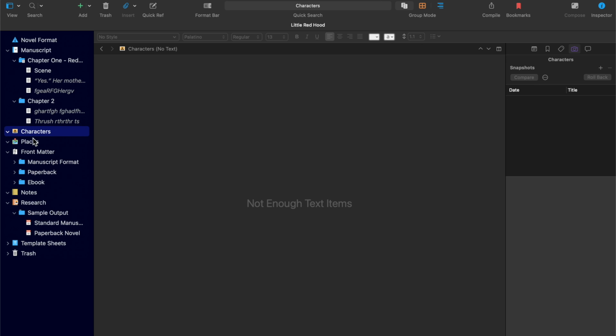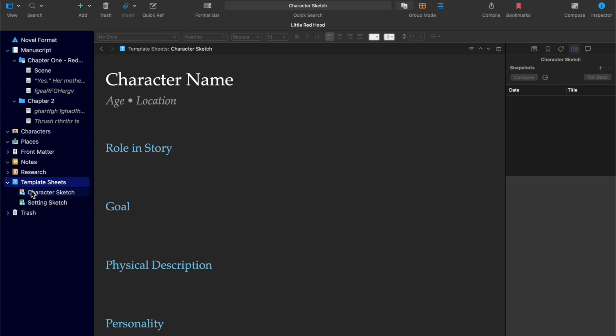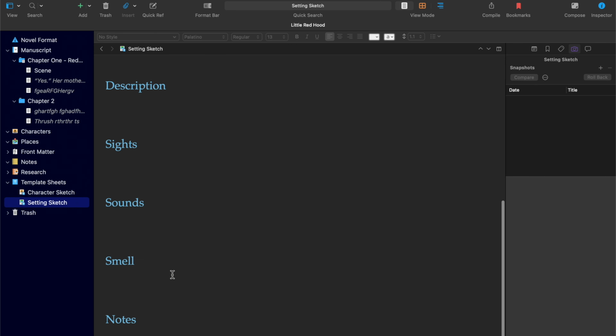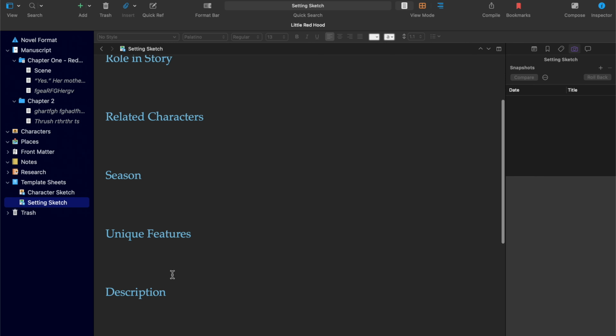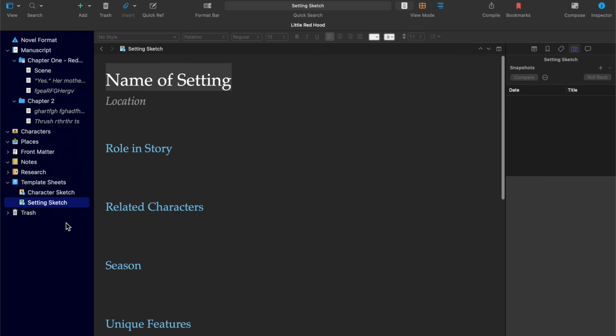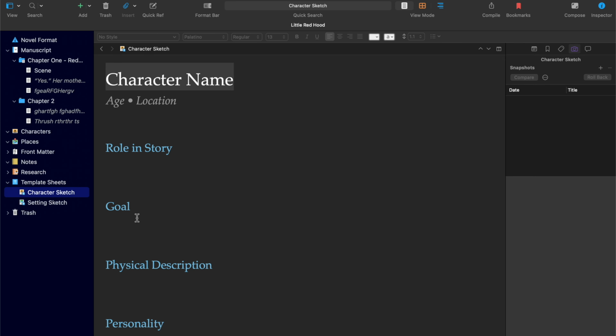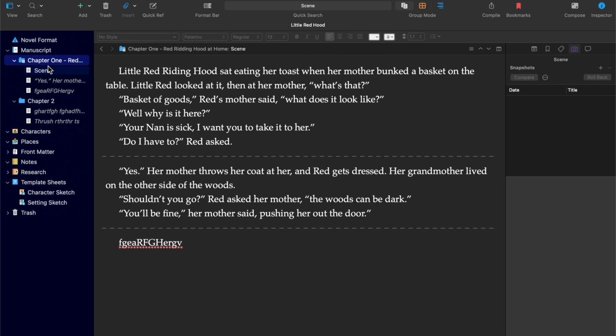Here you have templates. These templates are characters, places, and then you've got some other things as well, but these two are the templates, and you've got the template sheets. So this one, they automatically give you a setting one, a setting template, and a character template.